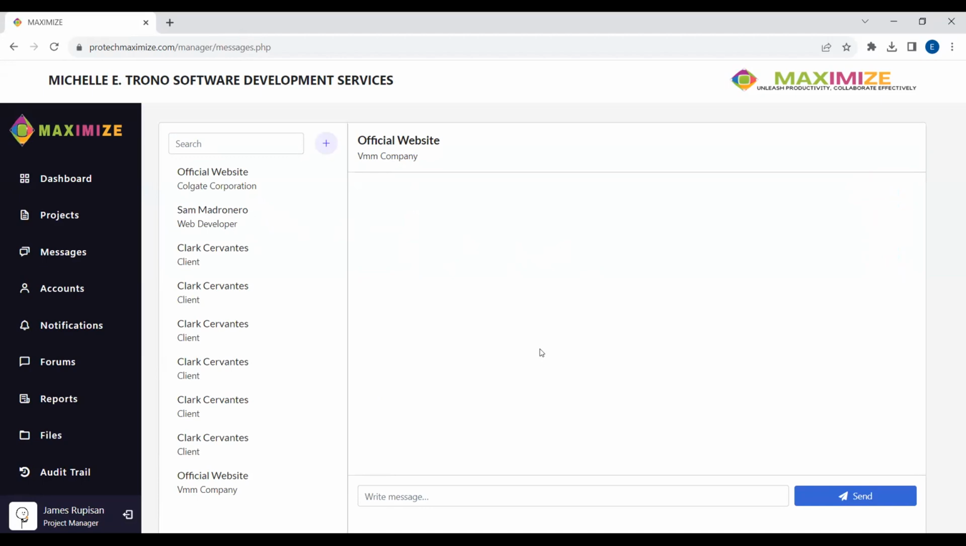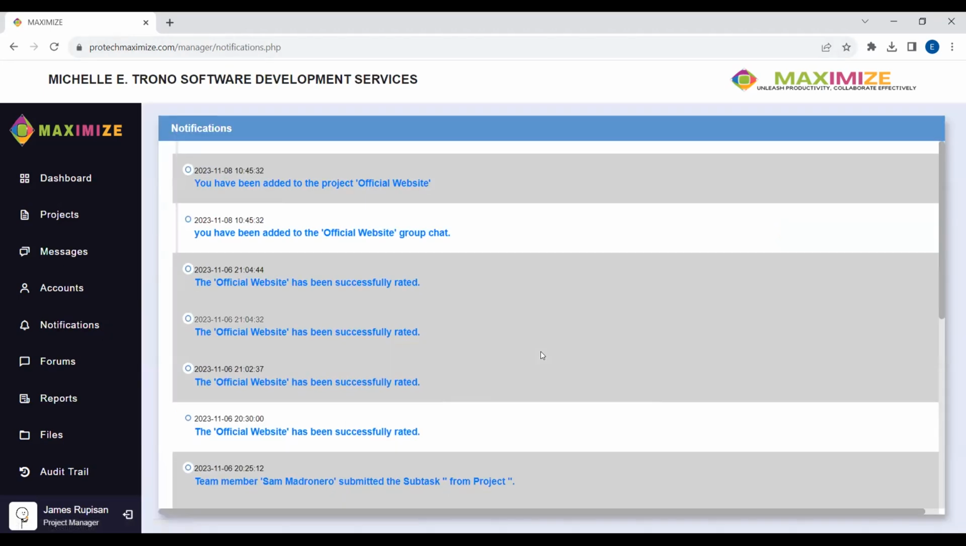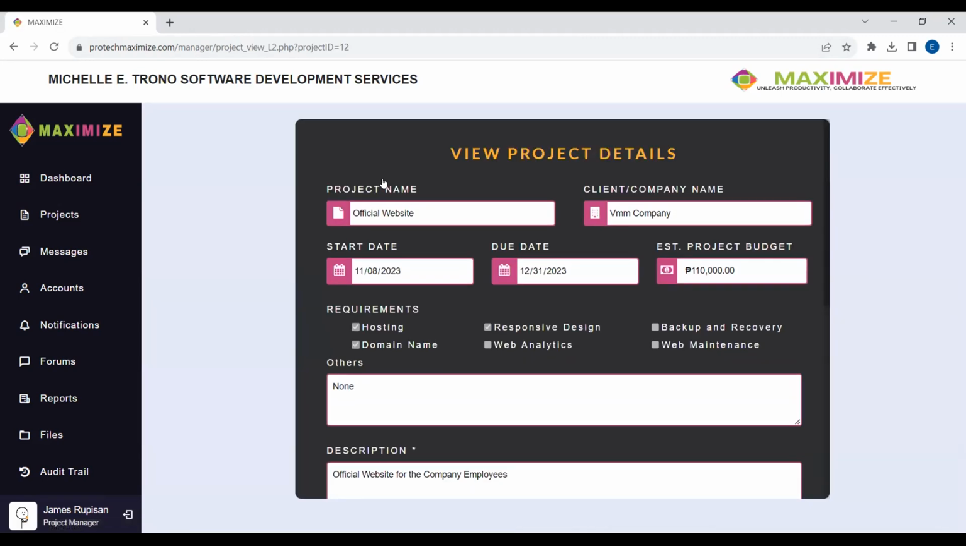So for instance, let's type here, hello everyone, this is our official GC. This will be sent to the other assigned project members and clients here, and of course our CEO. Again, let's go to our notifications. And let's now move forward to the official website notification, which allows us to view our assigned project.